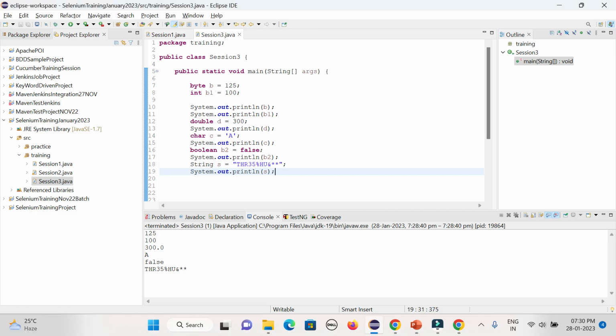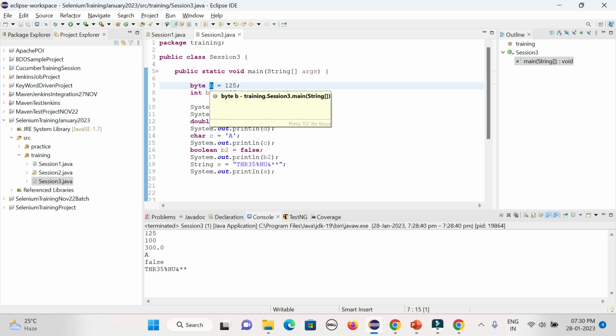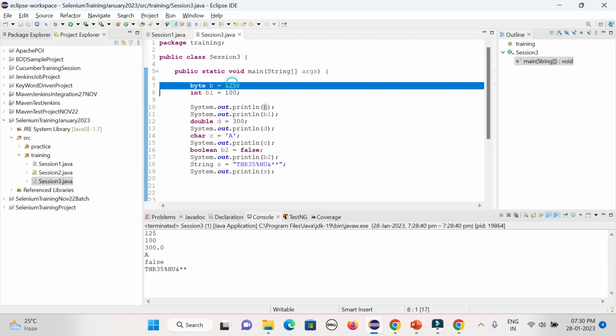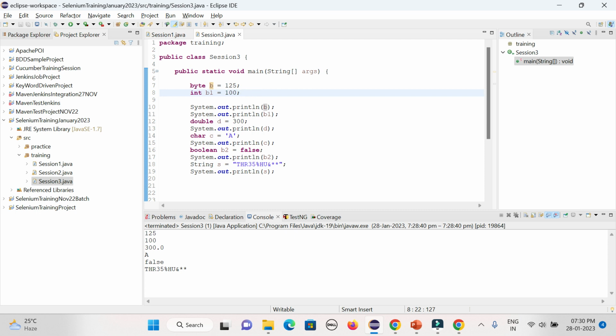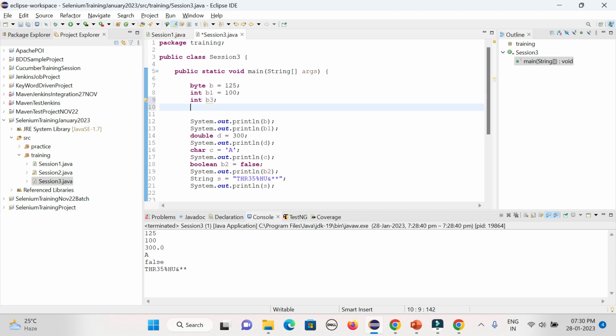Then you already understand something about the data type, and the variable also you have defined, right? This is called the variable and this is called the corresponding value, right? Another way we can define it: suppose I am defining a variable called int b3, right? You could see a warning message coming, because the variable you have declared is not used anywhere. You have just defined it. Then next one is b3 equals 200. That way you can define it. Now if you want to print the b3, it will work.